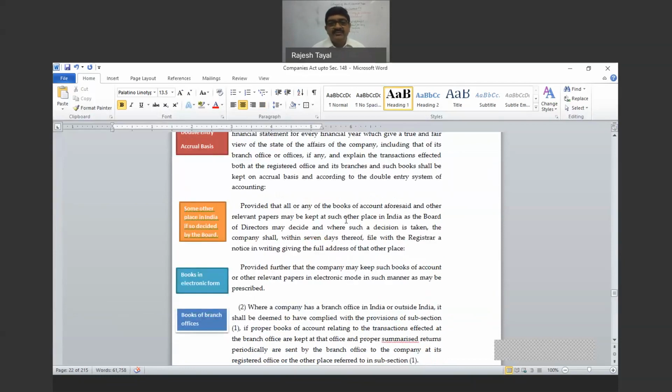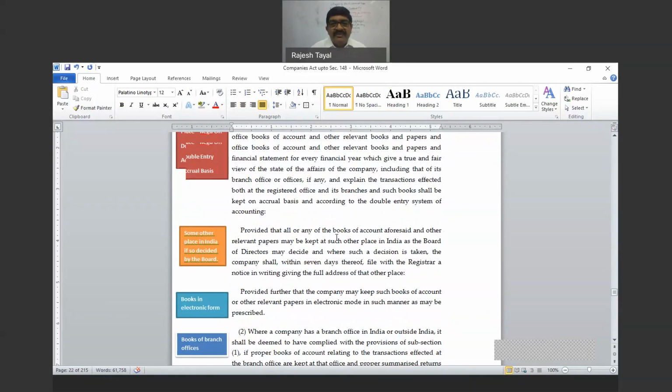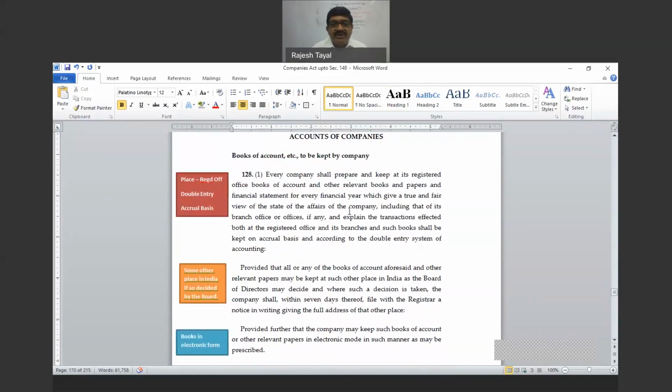Clear? Right. So simple reading may give a confusion. So now read it here. So every company shall prepare and keep at its registered office what? Books of account and other relevant books and papers. Getting it? So don't read plainly. Whenever there is any technical term, go to section 2, refer the definition, come back.